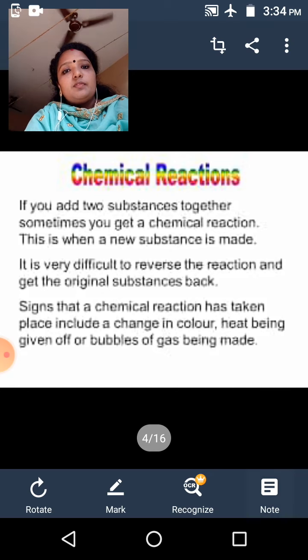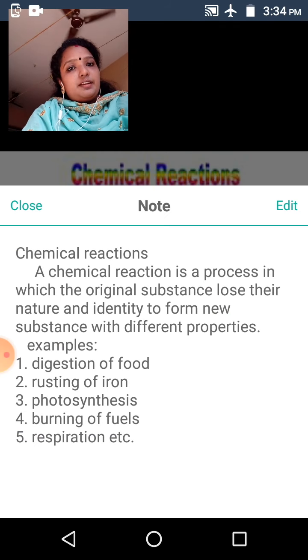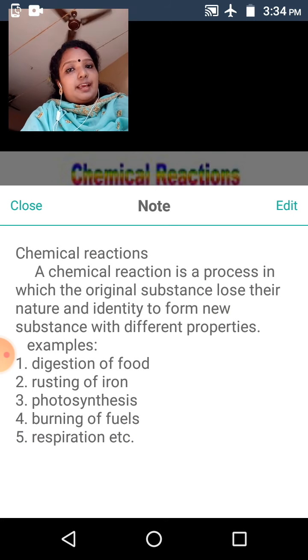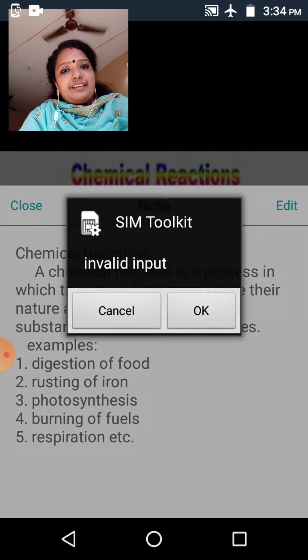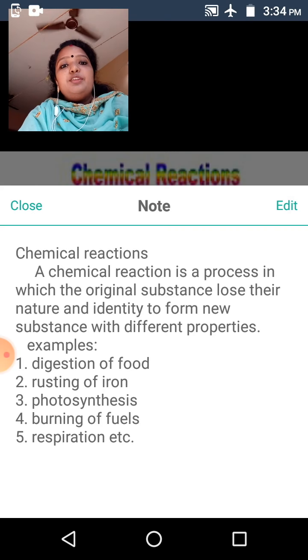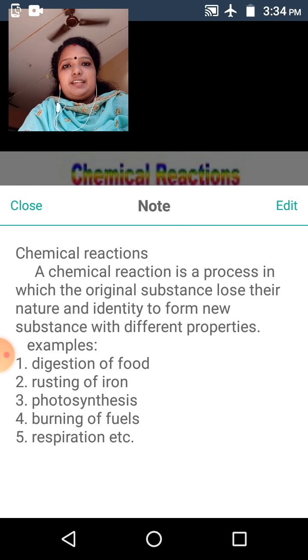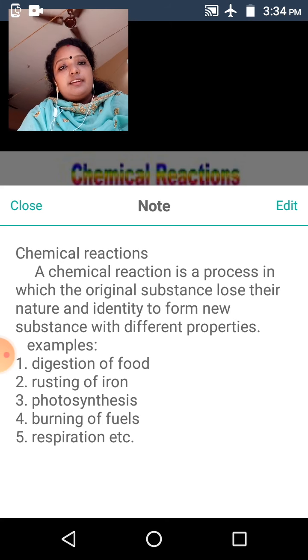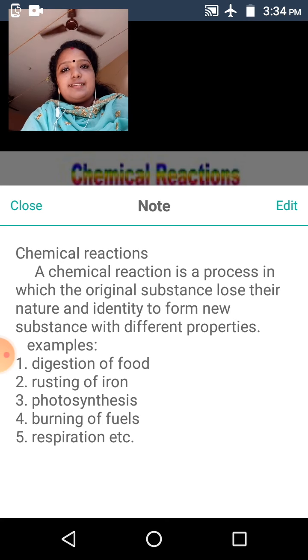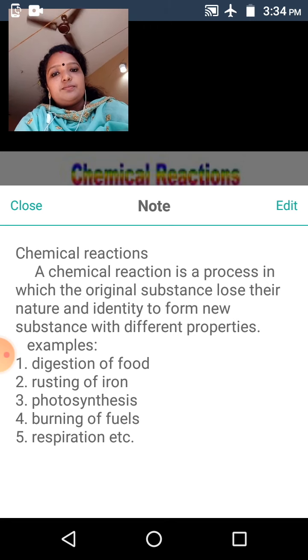You have to note that a chemical reaction is a process in which the original substances lose their nature and identity to form a new substance with different properties. Look at more examples of chemical reactions: digestion of food, rusting of iron, photosynthesis, burning of fuels, respiration, etc. Okay.